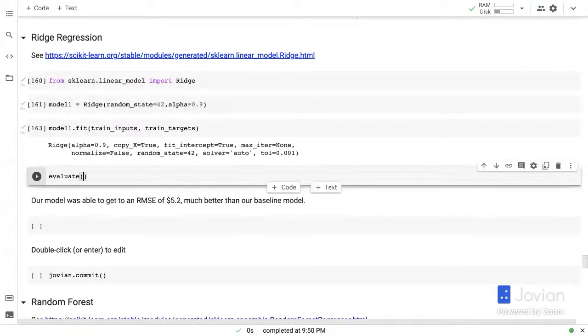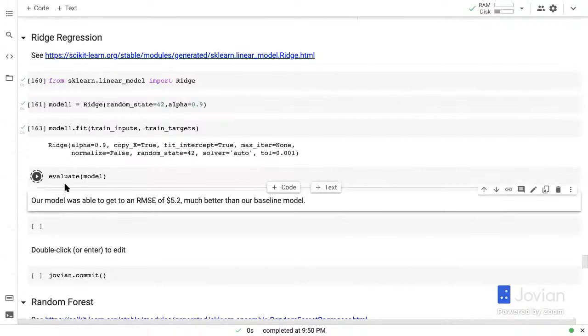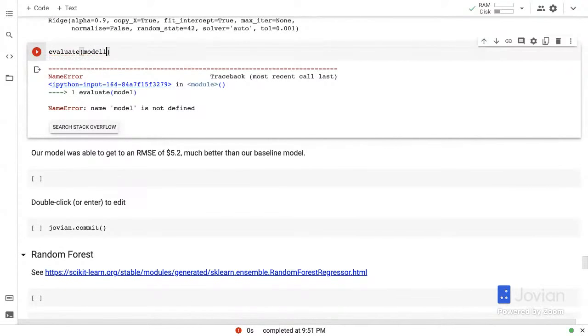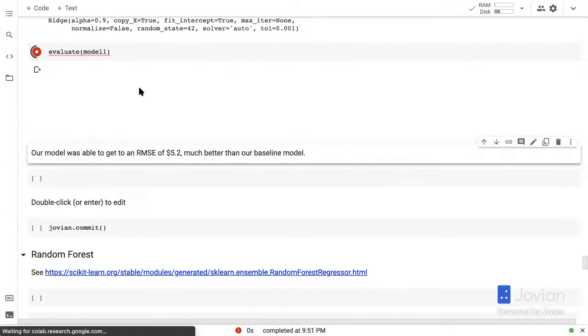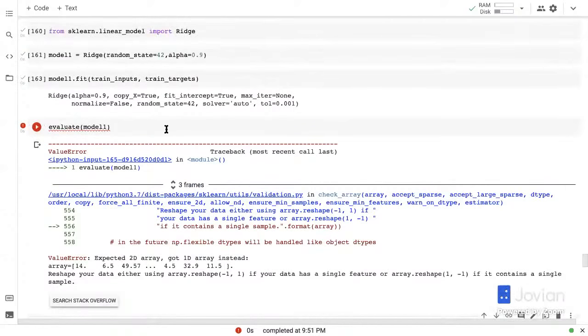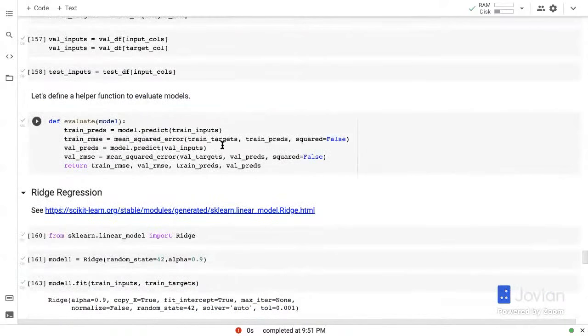Now we can evaluate our ridge model by just calling evaluate model1. Okay.